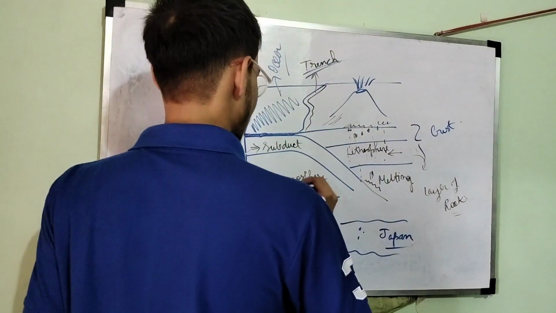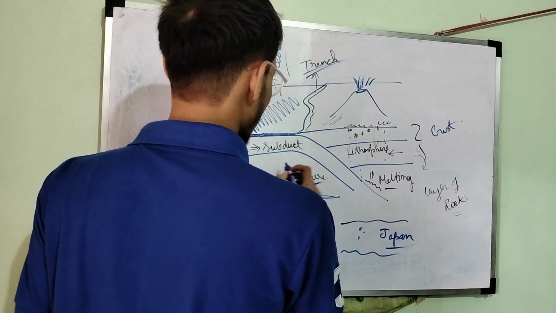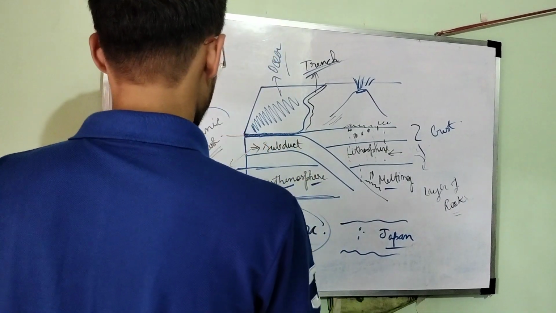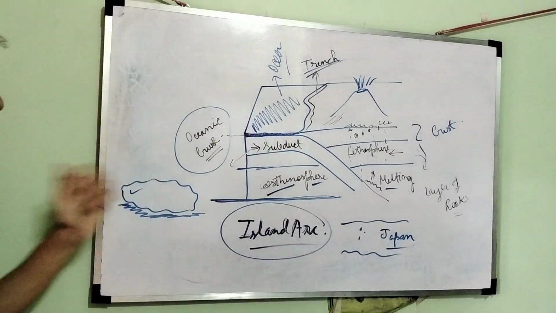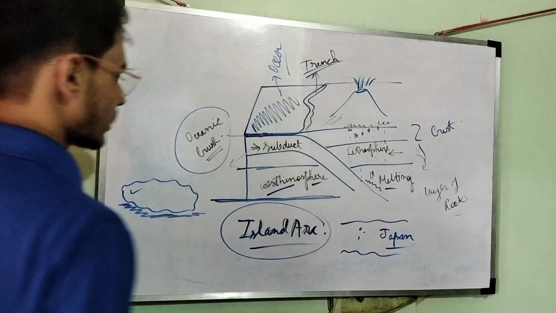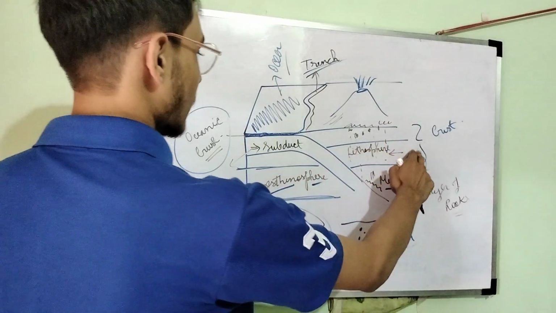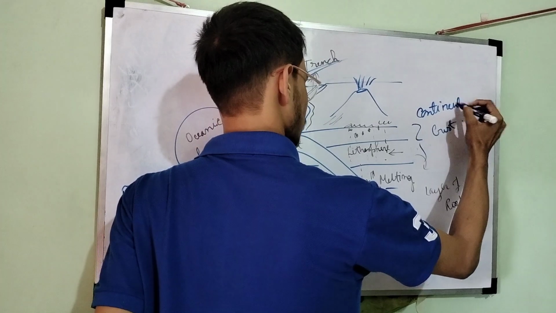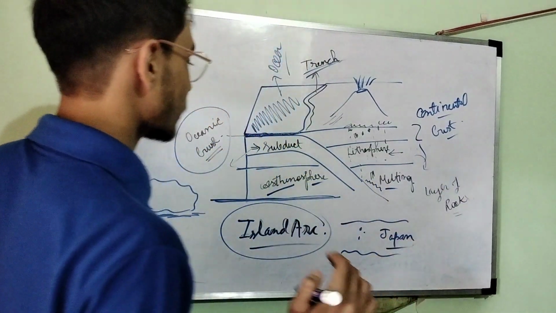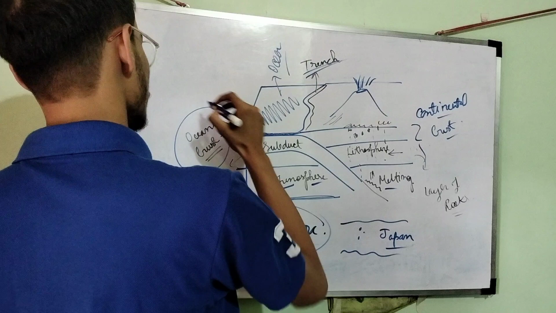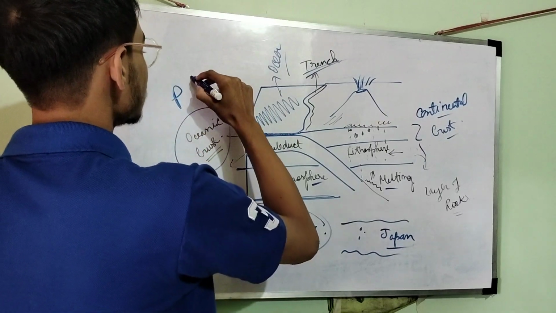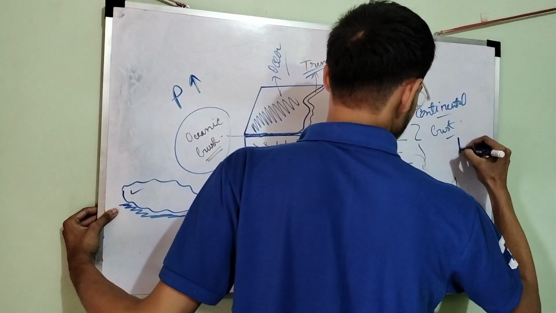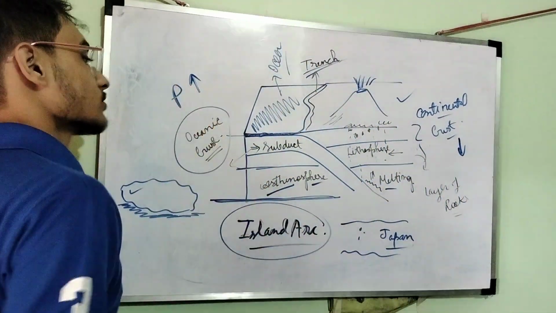Now this is the asthenosphere, and above the asthenosphere the plates are floating. This is the oceanic crust, and this is the continental crust. The density of the oceanic crust, we represent density by rho, is much higher as compared to the continental crust. The density of the continental crust is much lower as compared to that of the oceanic crust.